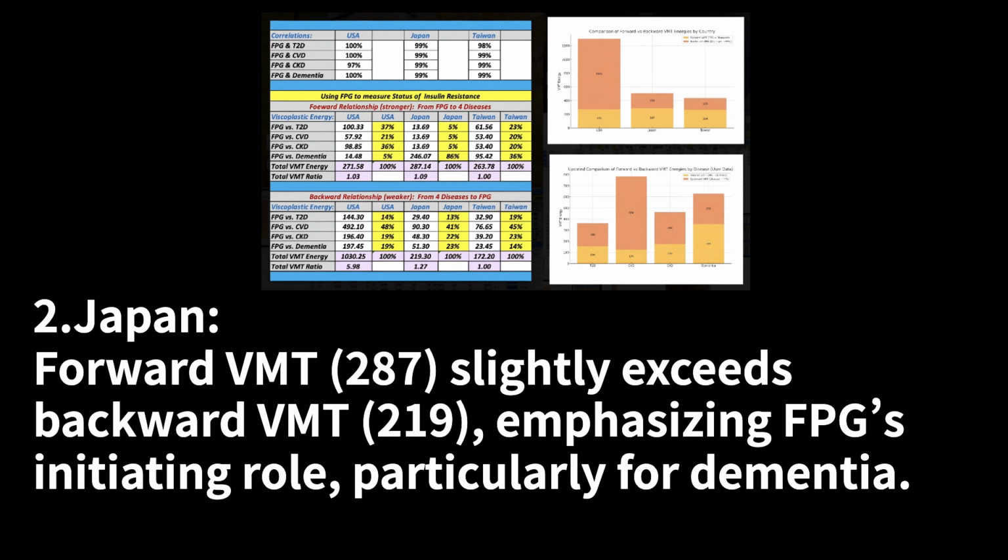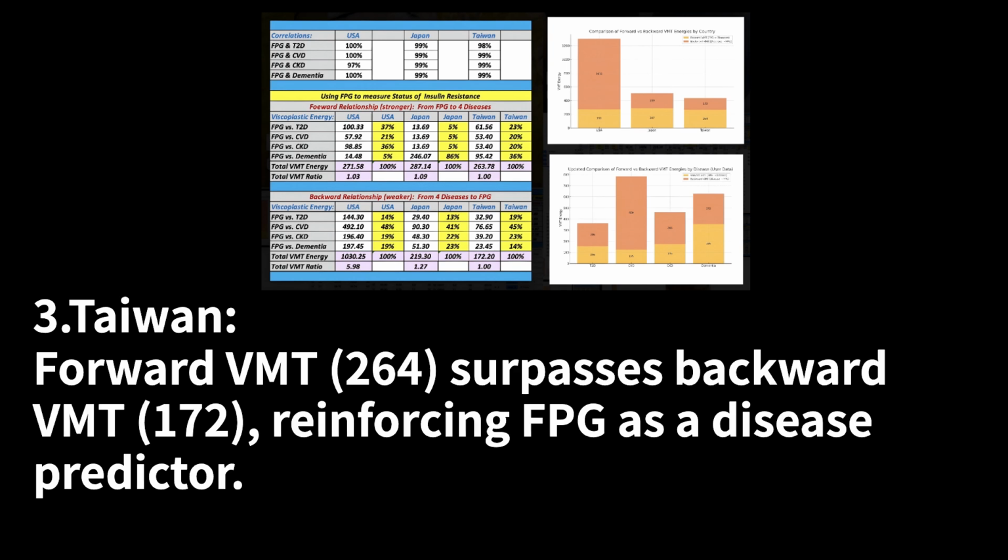2. Japan: forward VMT, 287, slightly exceeds backward VMT, 219, emphasizing FPG's initiating role, particularly for dementia. 3. Taiwan: forward VMT, 264, surpasses backward VMT, 172, reinforcing FPG as a disease predictor.